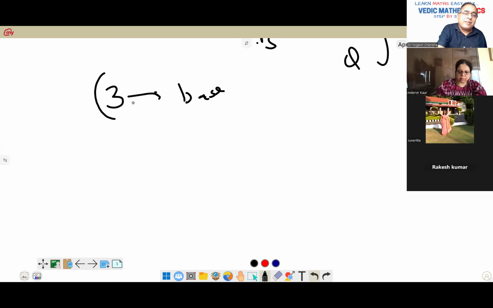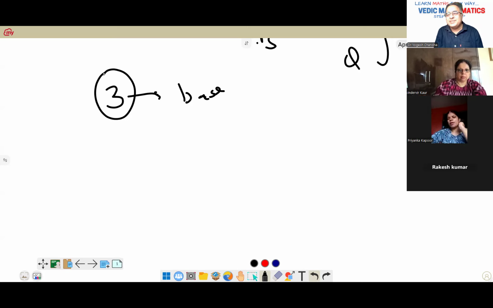Let's say one triplet is given, 3. How will we get the other two? So we have formulas in this, na? 2m, m square plus 1 and m square minus 1. We have to use that formula also.